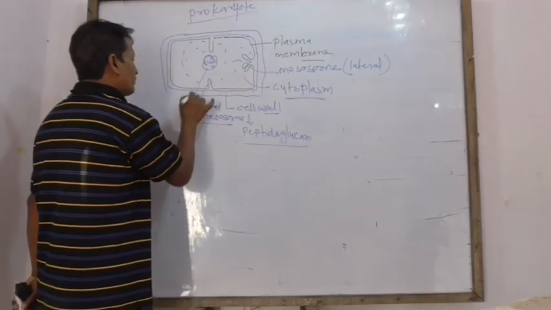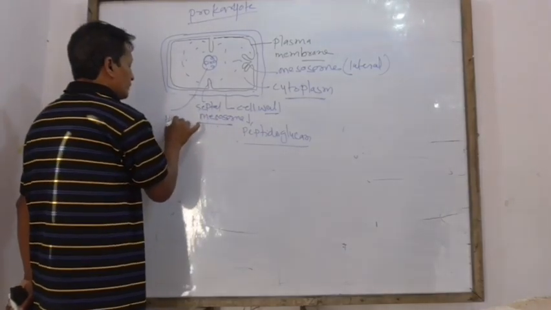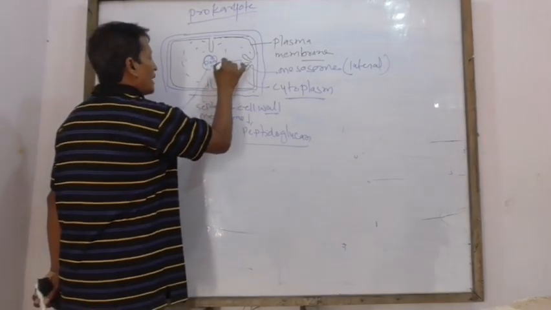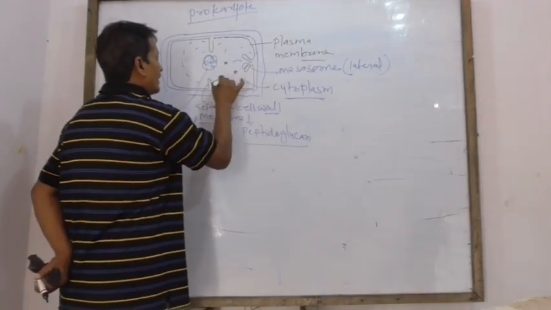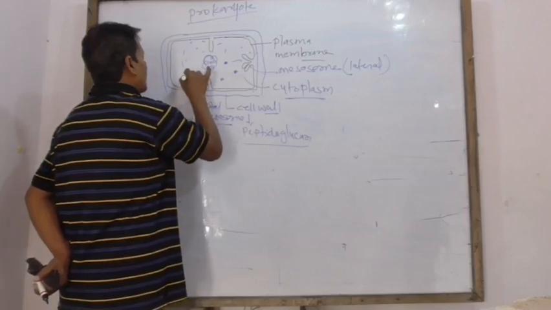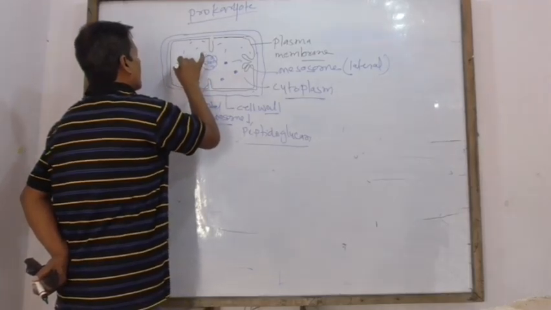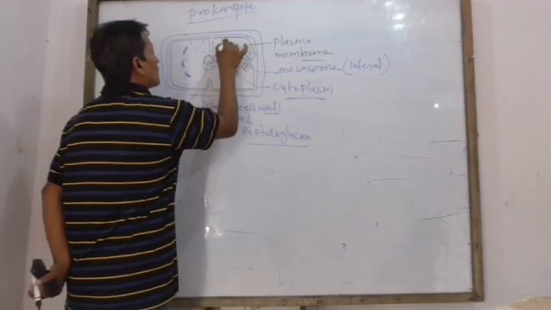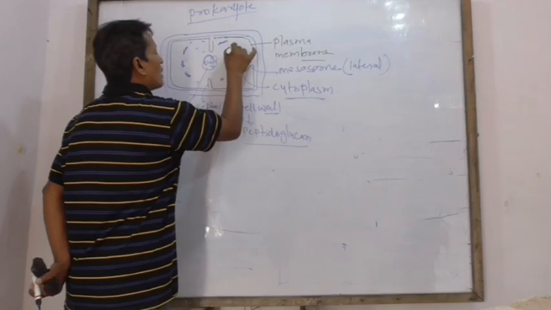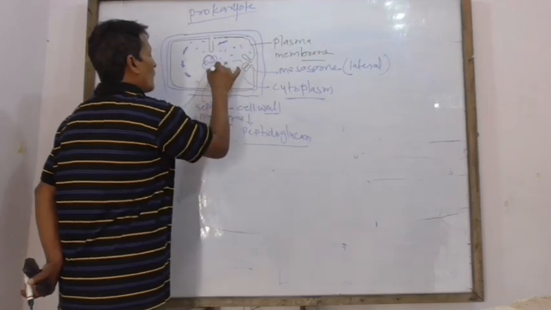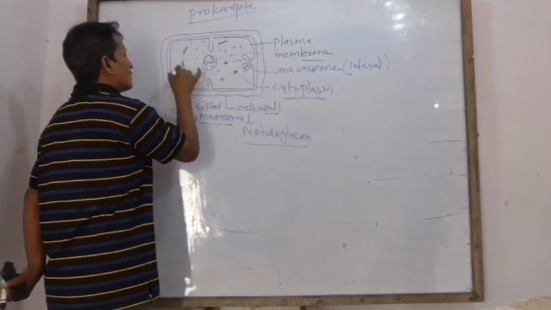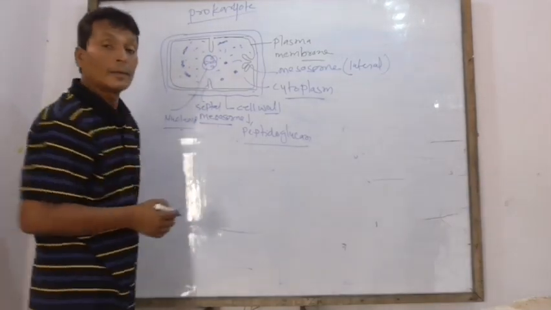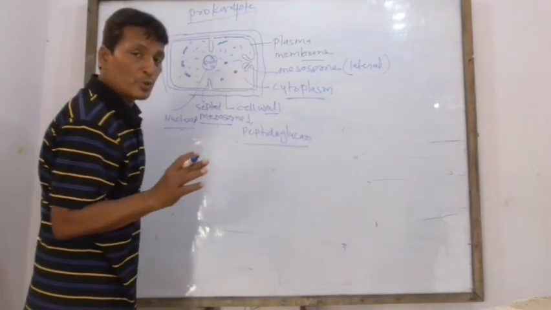Septal mesosome, this is nucleoid, and an important thing is that there are free ribosomes.